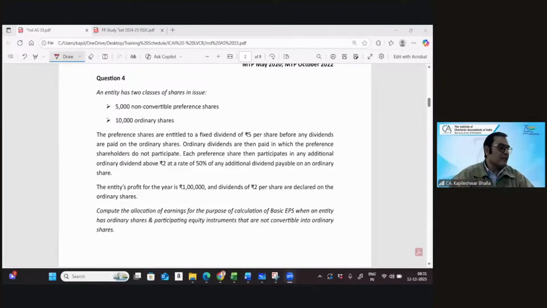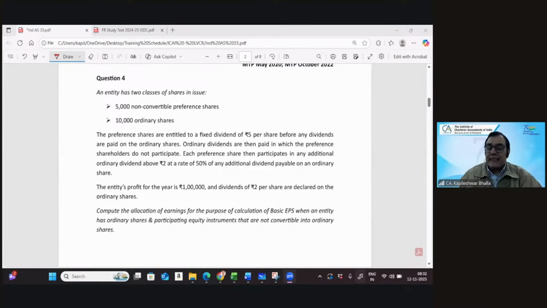Okay, now let's have a look at this. This is a very interesting question because this pertains to a case where you've got two classes of shares. I don't know if you've done this, but I think it's a very interesting issue. Let me read.